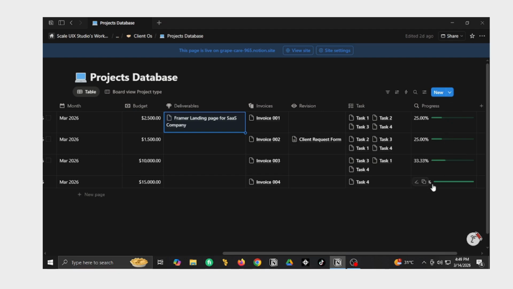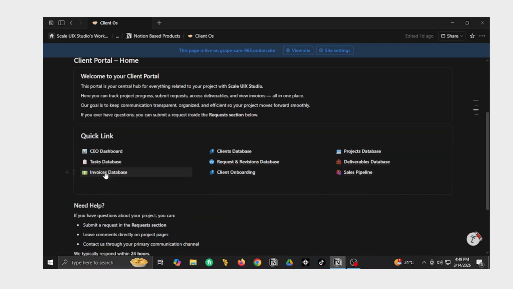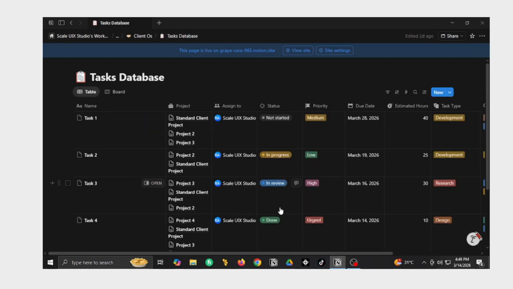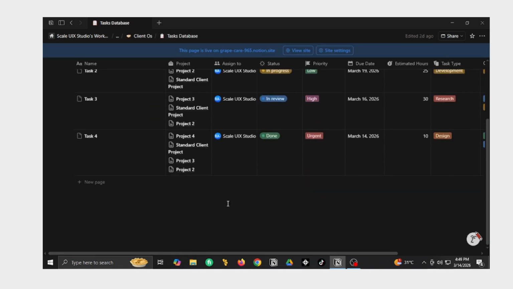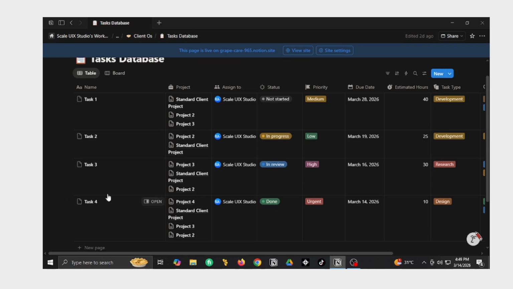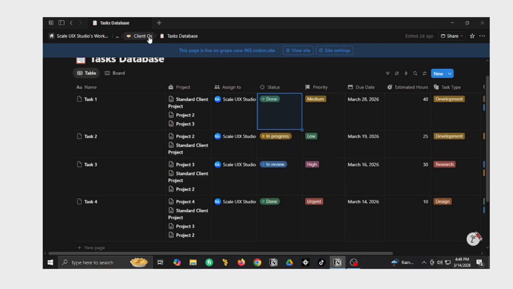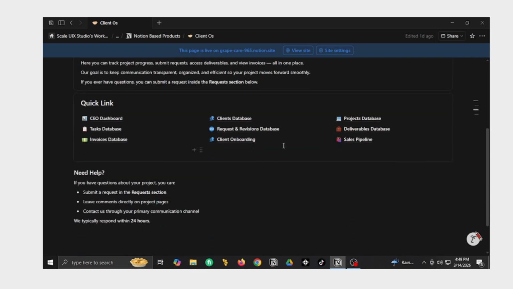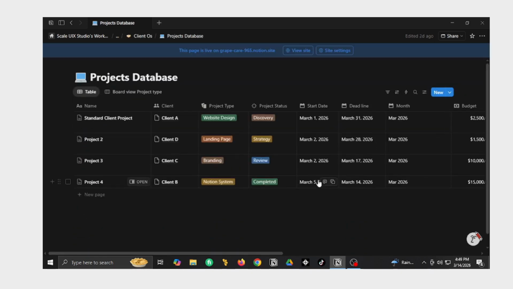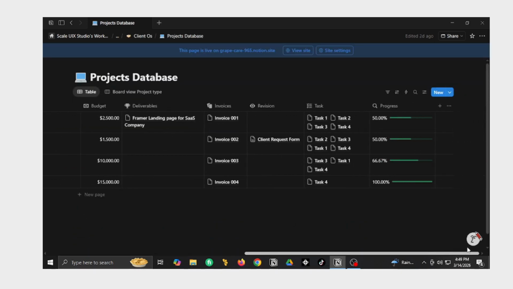And if I complete any task, let's head to the task database. I have those tasks on my hand, so if I just make the task 1 done, then we can go to the project database, and when we see the progress related here, we can see the task 1 is done, this progress is done.